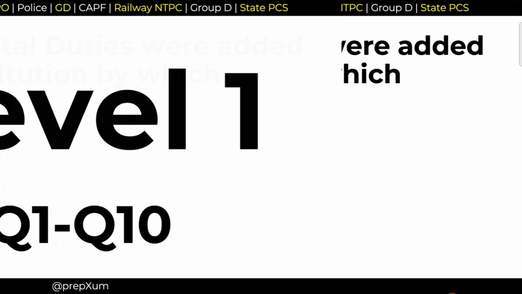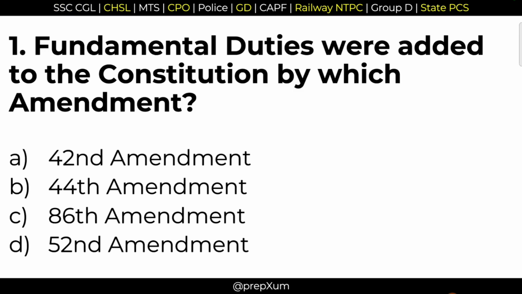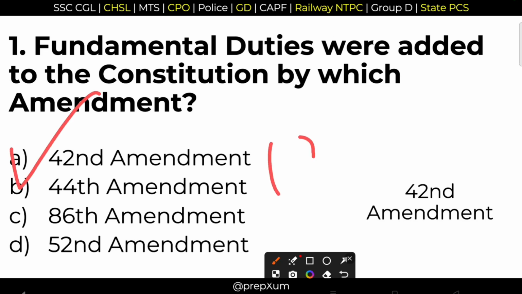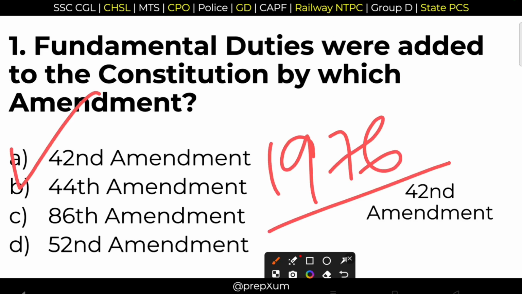Let's begin. First question. Fundamental duties were added to the Constitution by which amendment? Very important question. Right answer, option A, 42nd Constitutional Amendment Act, and the year is also very important, 1976. And this 42nd Constitutional Amendment Act is also known as the mini constitution. This is another important point you have to remember.